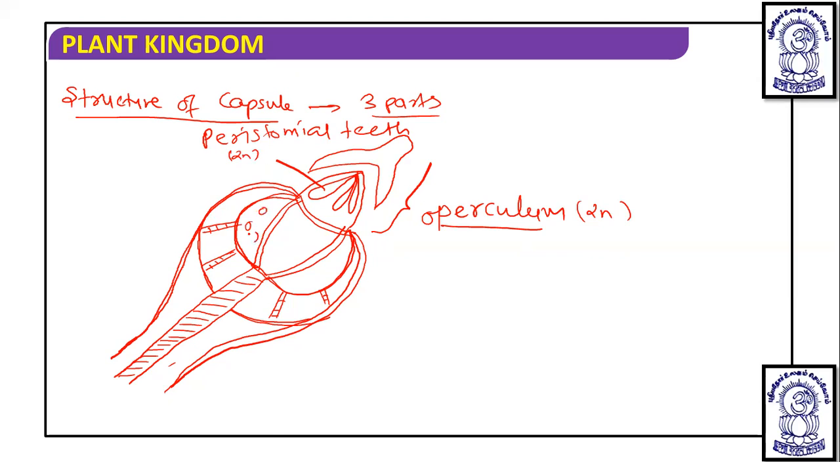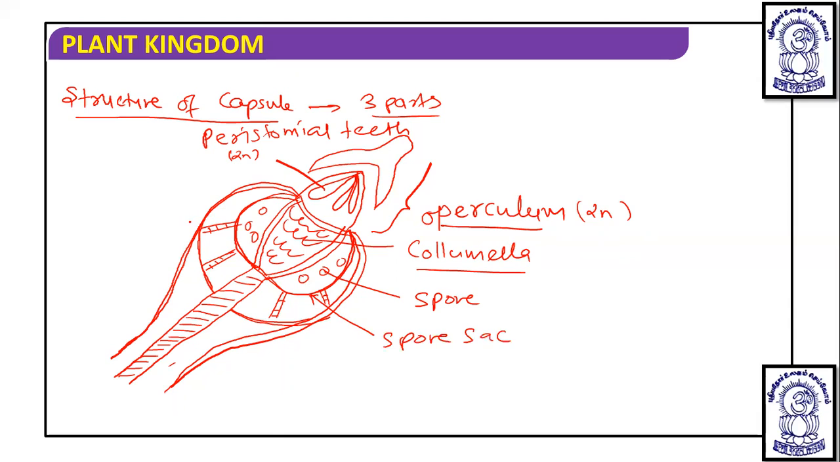Now here, these are the spores. This is one structure in between, that is columella. These are the spores, and these spores are produced within the spore sac. So this second structure is known as theca, and this third region of the capsule is known as apophysis. So now these spores are present in the spore sac, and in between there is a columella, and here peristomial teeth.